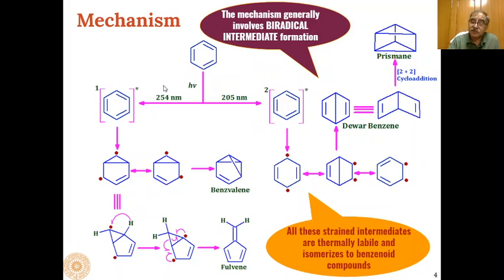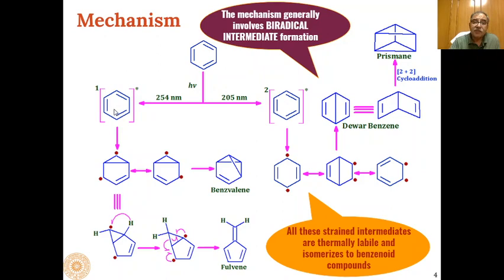And if it is irradiated with UV light at 254 nanometers, then it will be excited to the first singlet excited state, S1. Now when the S1 state is formed by radiation at 254 nanometers, then we can have 1,3 biradicals which can be formed.